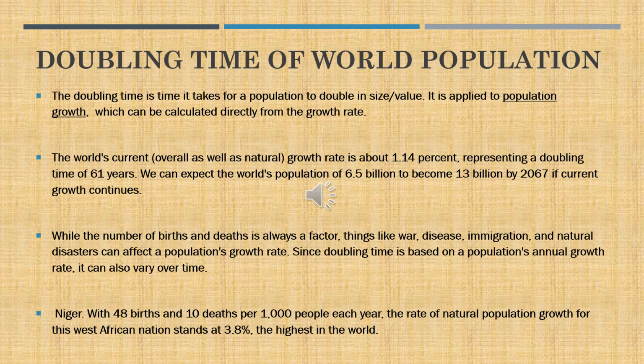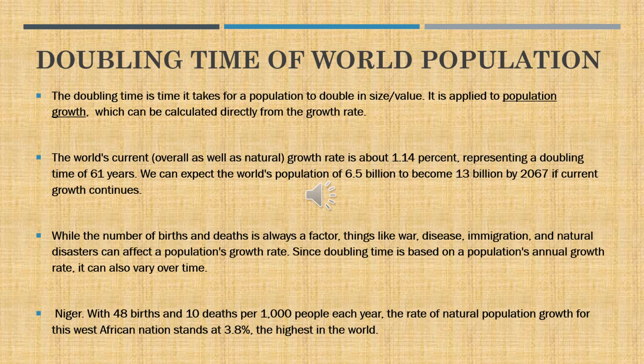The world's current growth rate is about 1.14%, representing a doubling time of 61 years. We can expect the world's total population of 6.5 billion to become 13 billion by 2067 if the growth continues in the same way, as per the Worldometer of the United Nations.